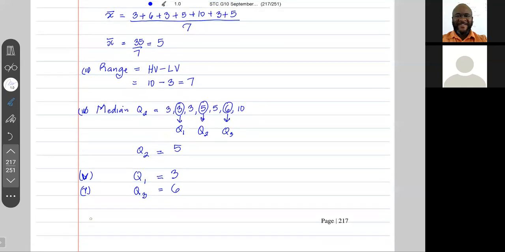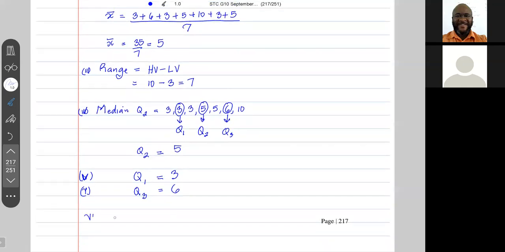Then we have the IQR. The IQR is simply Q3 minus Q1. So this would be Q3, which is 6, minus Q1, which is 3. This is equal to 3.